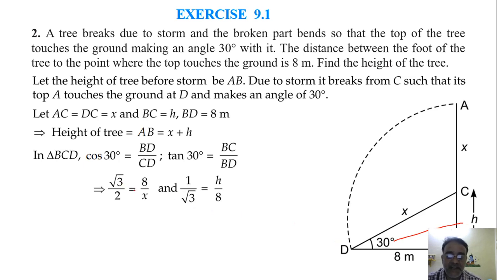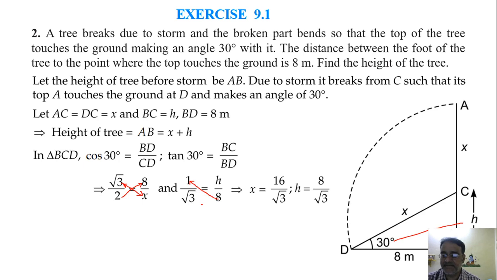So look carefully here, the 2 will get multiplied, it becomes 16, and interchange root 3 and x. So we'll get x is equal to 16 upon root 3. Now here we'll shift 8 only to this side, 8 by root 3. So x is 16 by root 3, and h is 8 by root 3.